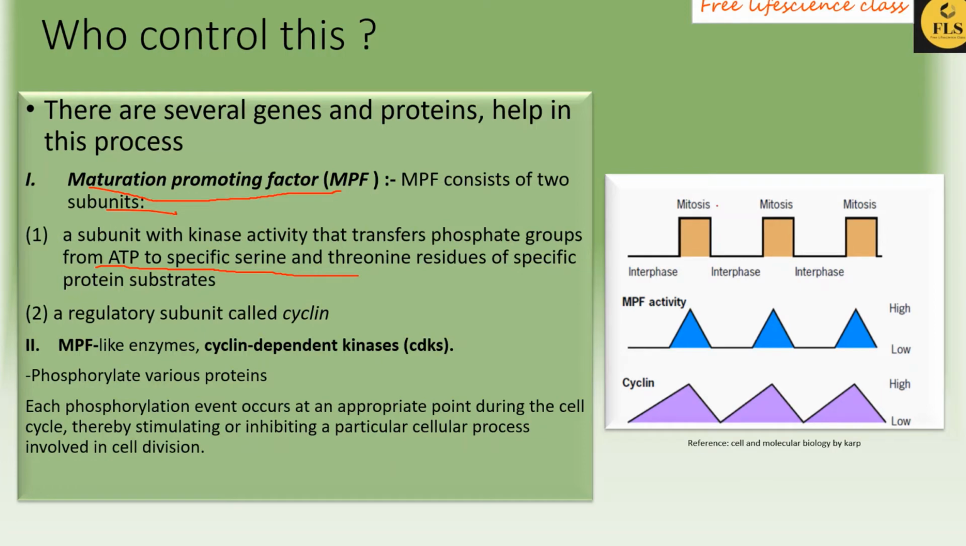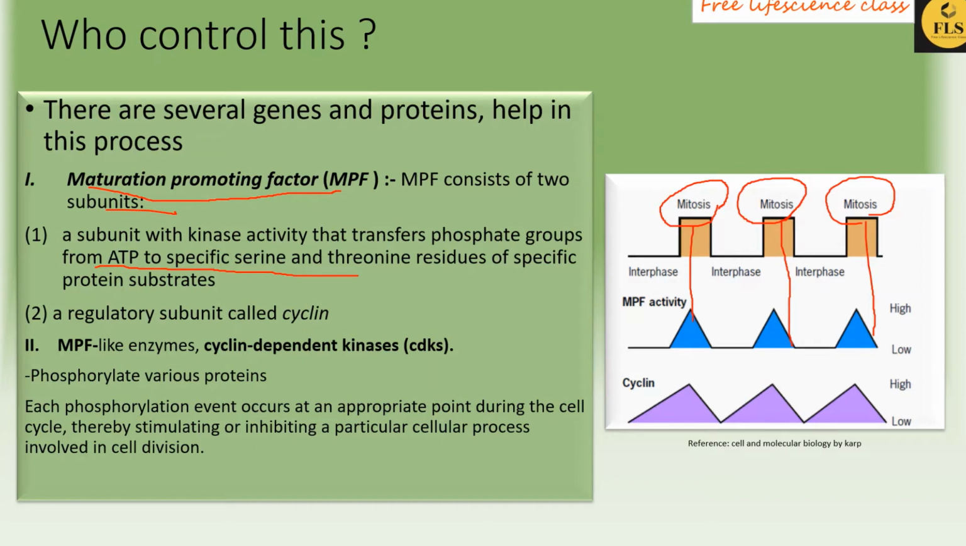In this beautiful diagram, you can see that when mitosis is taking place, there are high levels of MPF activity, and cyclins are also present at high concentration. At the same time, during interphase there is no activity of MPF.